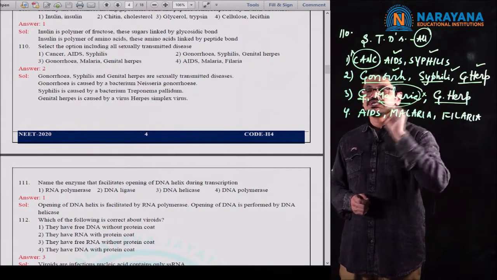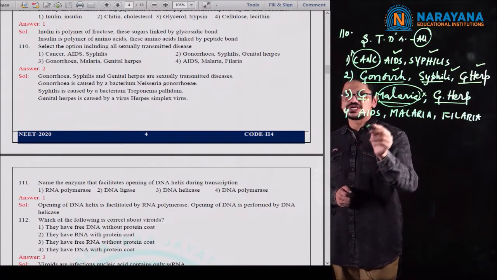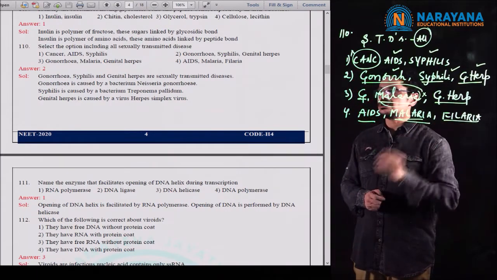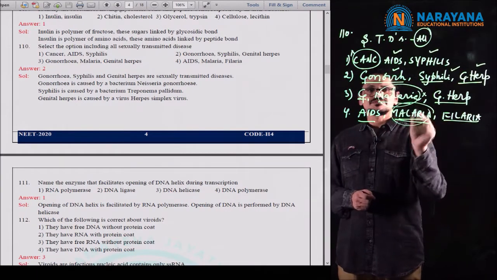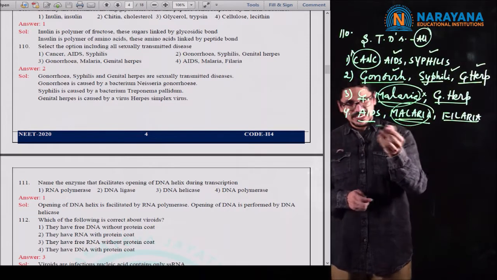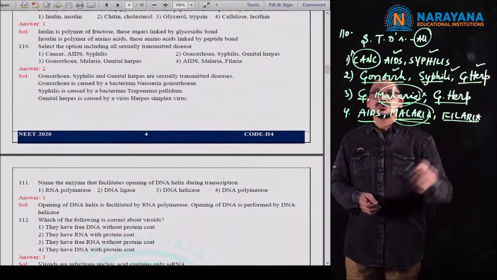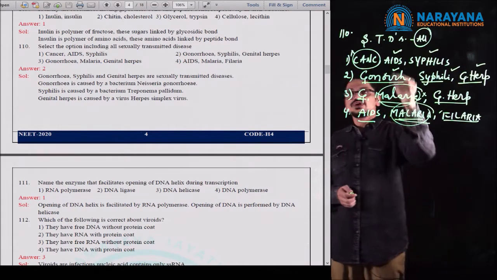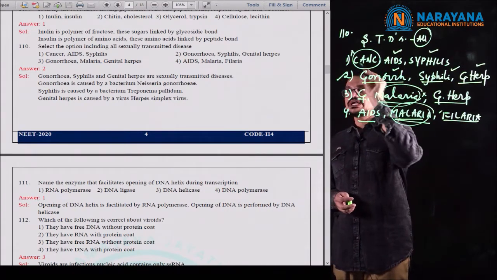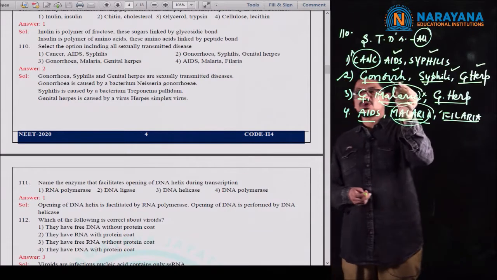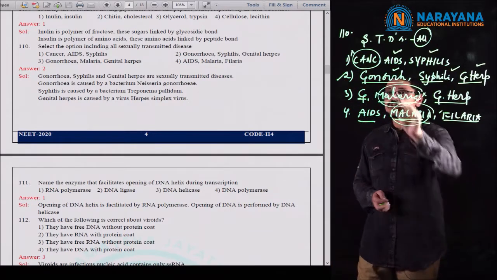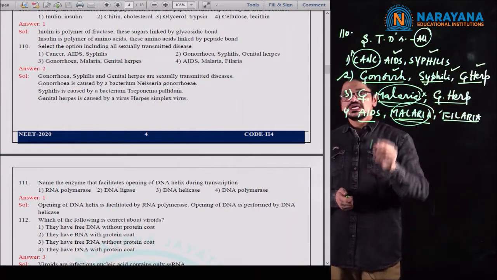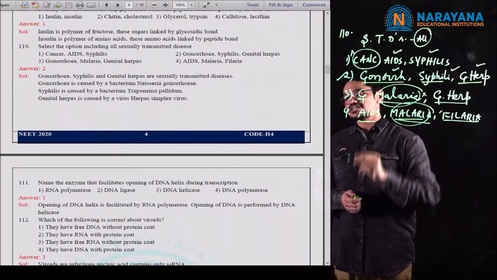Malaria is not a sexually transmitted disease. AIDS and malaria followed by filaria. If you observe malaria once again, we can easily exclude that option, no need to see filaria also. Why? Because malaria is already there. So if you observe these four, the students can easily come to a conclusion that the second option is the correct option. Why? Because gonorrhea, syphilis and genital herpes are the sexually transmitted diseases.